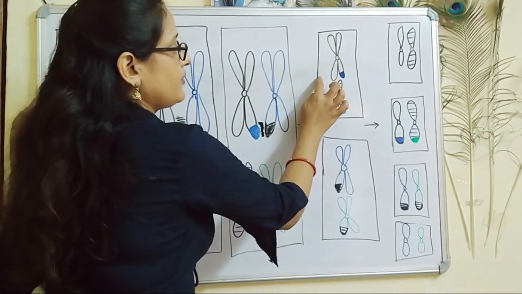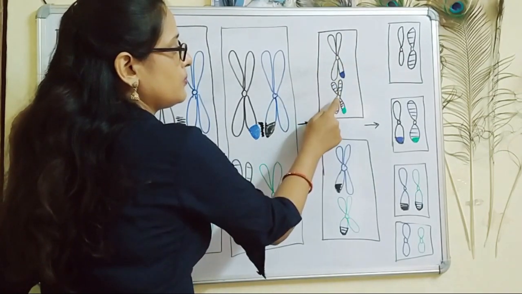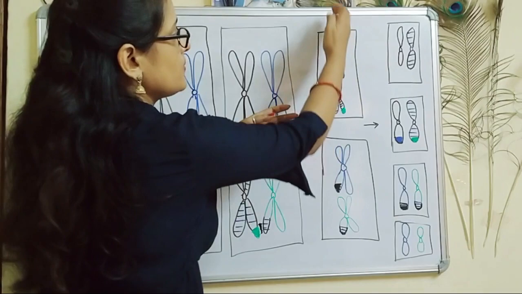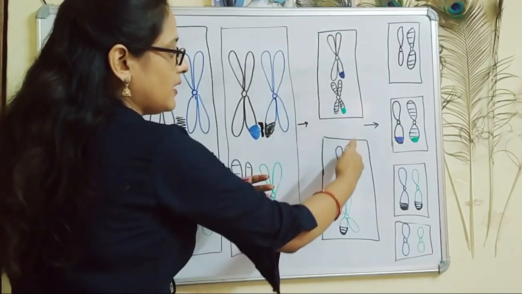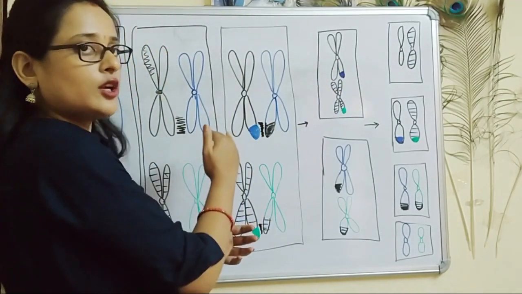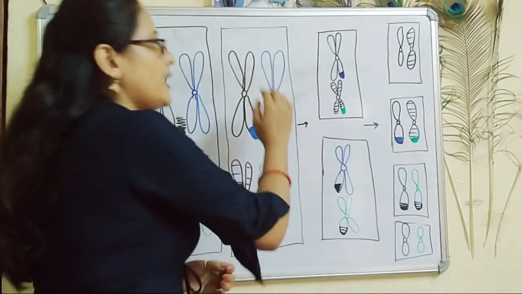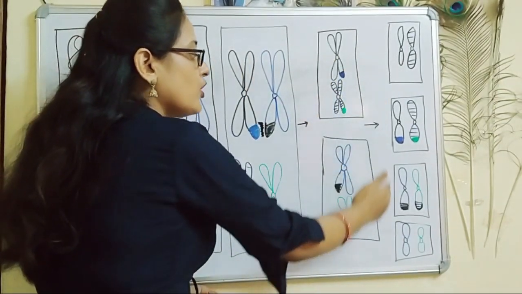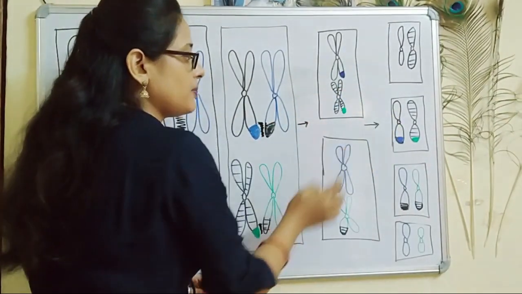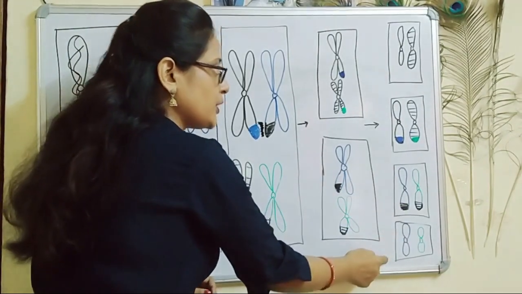So spindle fiber will attach to this centromere and this centromere, as a result of which now these chromosomes will split in the middle, and one chromatid from every chromosome will move towards the pole, as a result of which we will have 4 cells at the end. From this cell these 2 cells are produced, from this cell these 2 cells are produced.